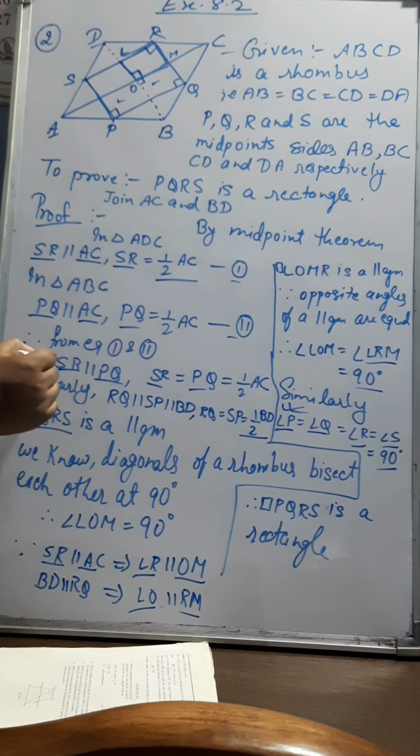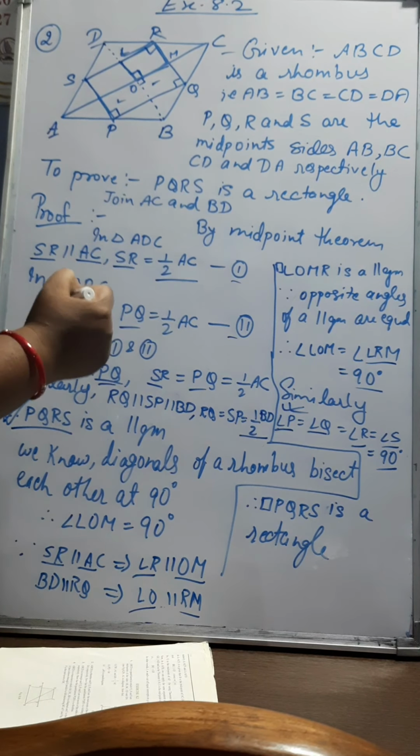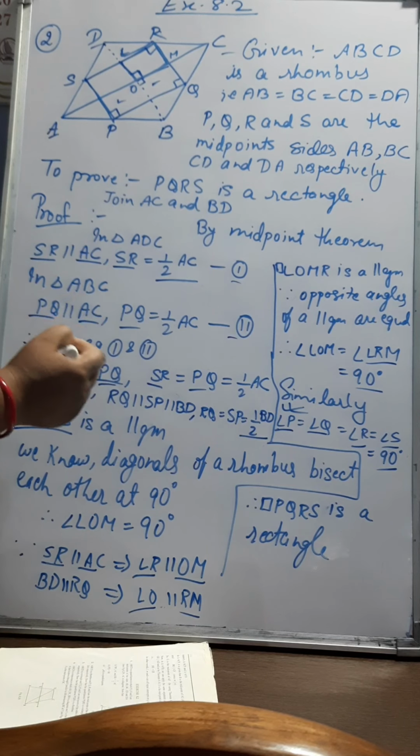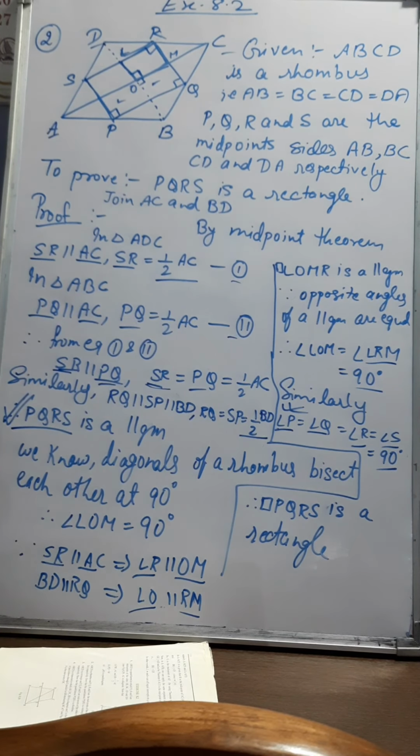So finally we have SR parallel to PQ because both are parallel to the same line AC. And SR is equal to half of AC and PQ is also equal to half of AC. So we can write SR is equal to PQ, both are equal to half of AC.